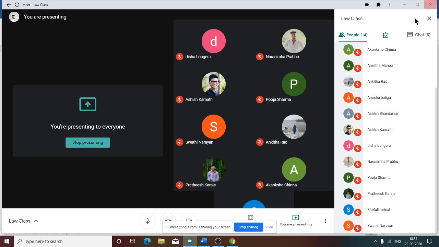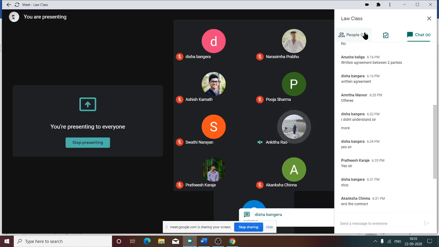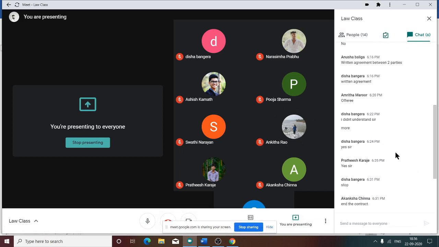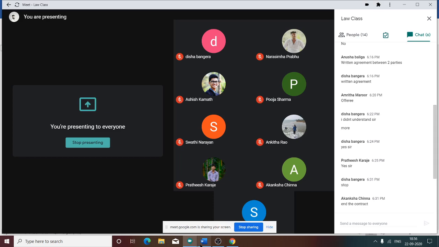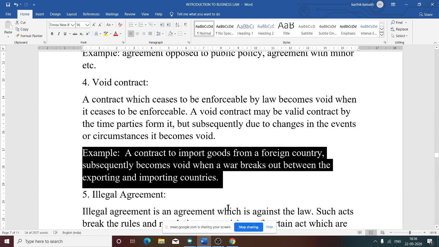Alien enemy means a country which is at war with India, or which is going to trouble India, like Pakistan. A contract to import goods from foreign countries subsequently becomes void when war breaks out between the exporting and importing country. Maybe the exporting country is India and the importing country is Pakistan.